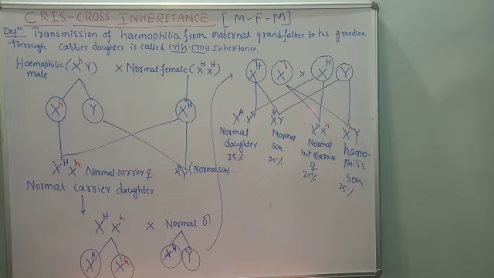By seeing this cross, what can we conclude? From the male it is transmitted to the female, from the female to her grandson. The grandson inherits this disease from his mother, from the mother to her son. But how does the daughter get the disease? From her father. So from father to daughter, from daughter to her son. So grandfather to grandson, through the carrier daughter. This is called crisscross inheritance. Understood? Yes.